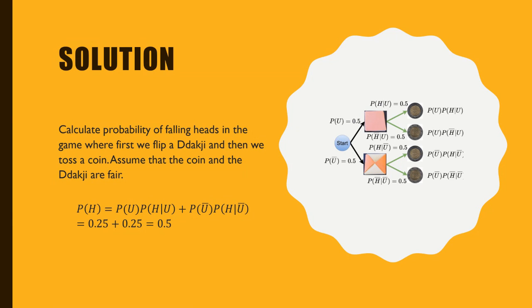We already did this example, but let us do it mathematically. It says probability of U times probability of H when U is given, or conditional probability P(H|U). So we have this one, right? So what does this give? This gives 0.25, and we know what this is: the multiplication of this branch, the starting dakchi one, the first one, and then the first coin branch. So multiplication of this gives us